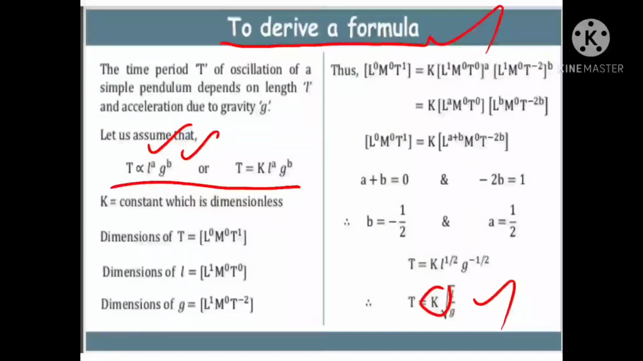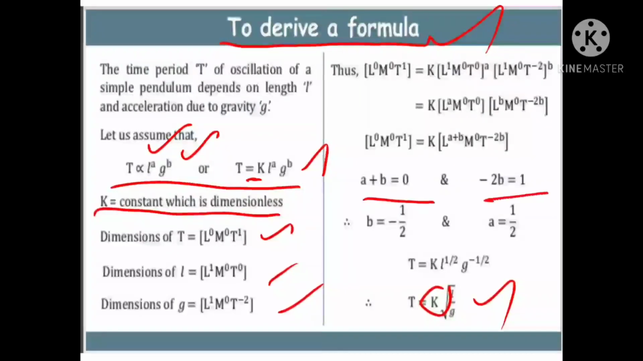So if you eliminate the proportionality symbol, you will get an equal symbol followed by a constant, L power a, g power b. Then you apply the dimensional formula for both the sides and solve the powers. What is the value of a, what is the value of b? If you substitute the a and b, you get the result. You observe this, simply you are substituting the values and deriving the formula.